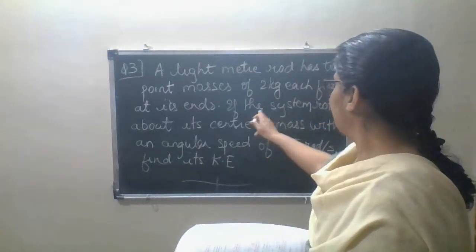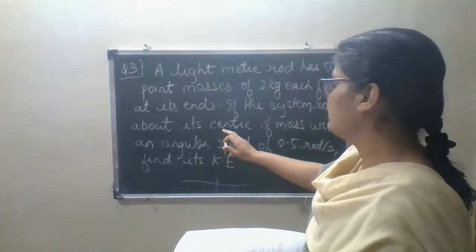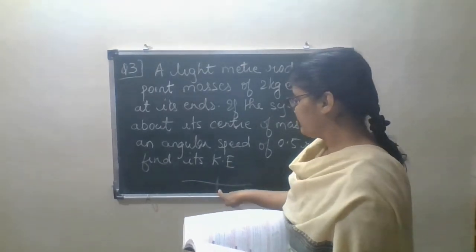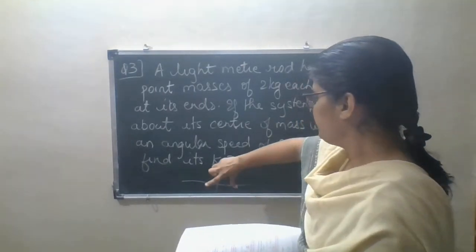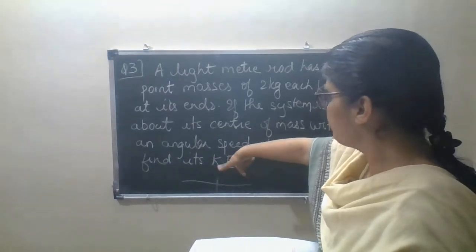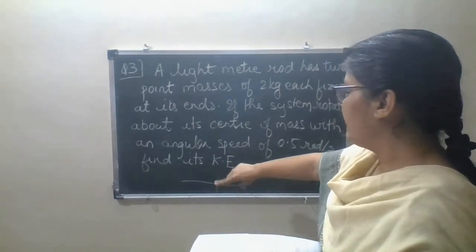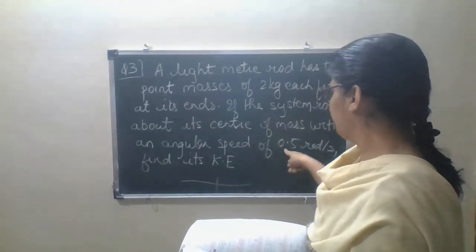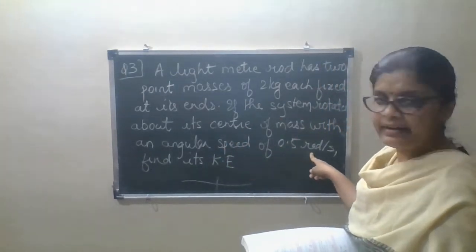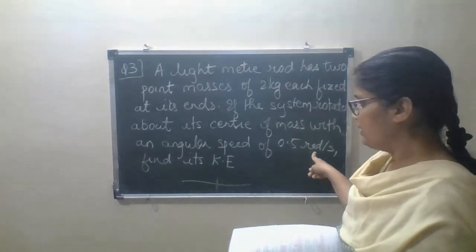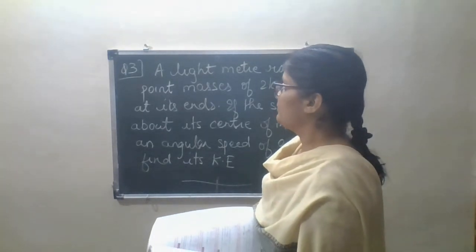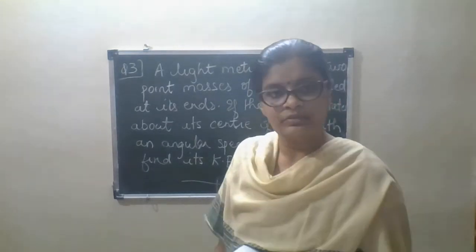So if the system rotates about its center of mass, so the rod's center of mass is here. If the system is rotating about its center of mass with the angular speed, now the speed of rotation is given here, that is 0.5 rad per second. Okay, so we have to find the kinetic energy of the system. So how are we going to find it?